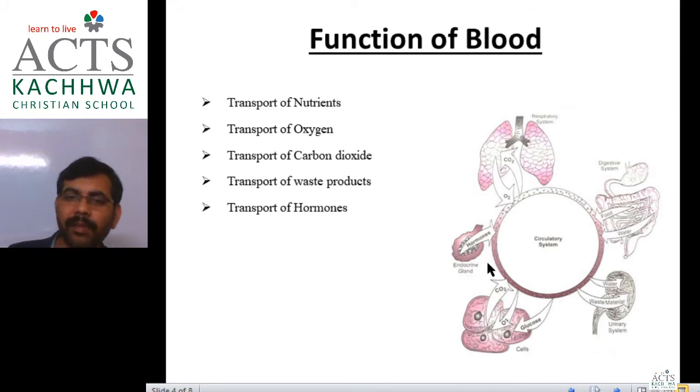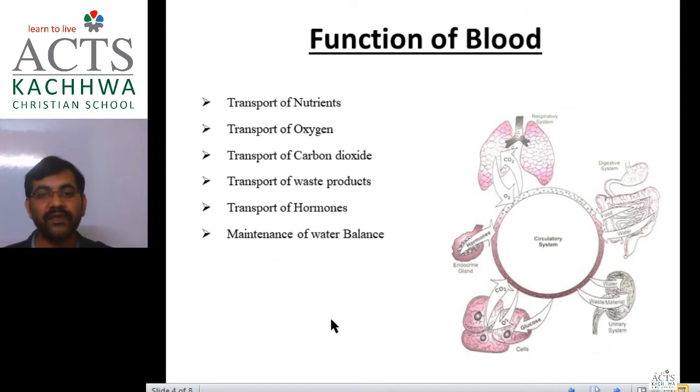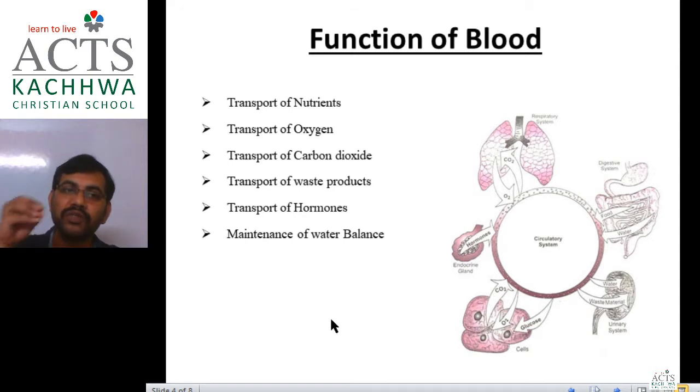Yes, the main function of blood is transportation of nutrients, oxygen, carbon dioxide, waste products, hormones, etc. Another function of our blood is maintenance of water balance. Whenever there is a lack of water in tissue, the blood supplies water to the tissue fluid.